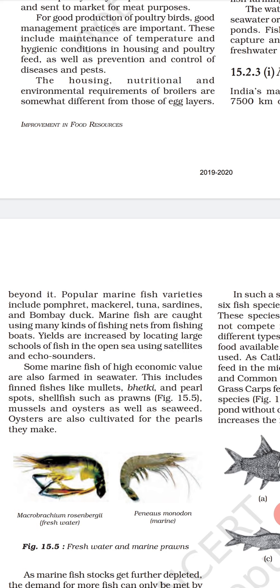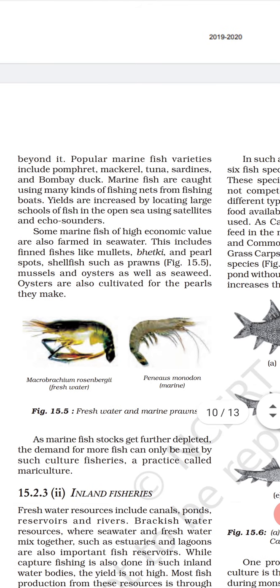Some marine fishes are of high value, so this includes finned fishes like the mullets, pearl spot, and shellfish like the prawns, mussels, oysters. These are the seafood. So oysters are also cultivated for their pearls. Okay. Next we have inland fishery.